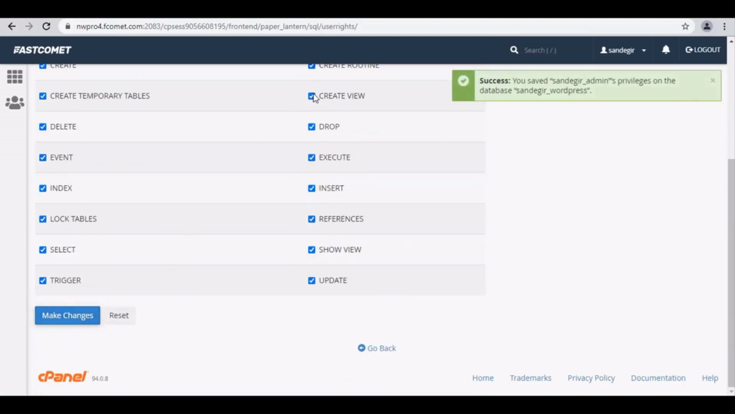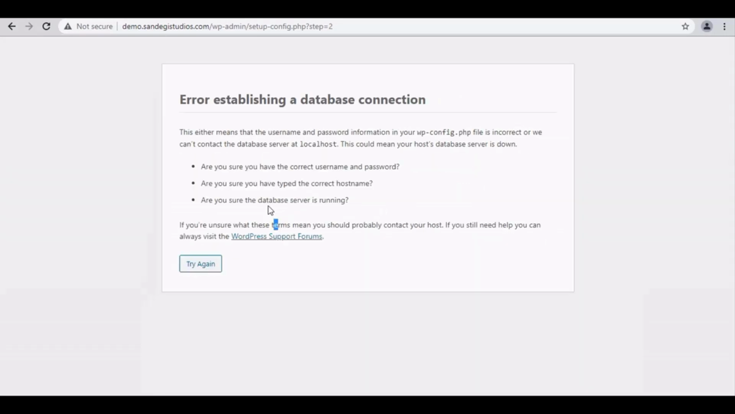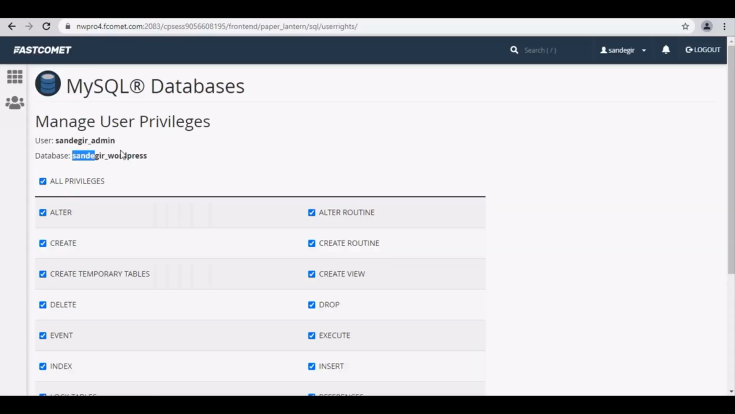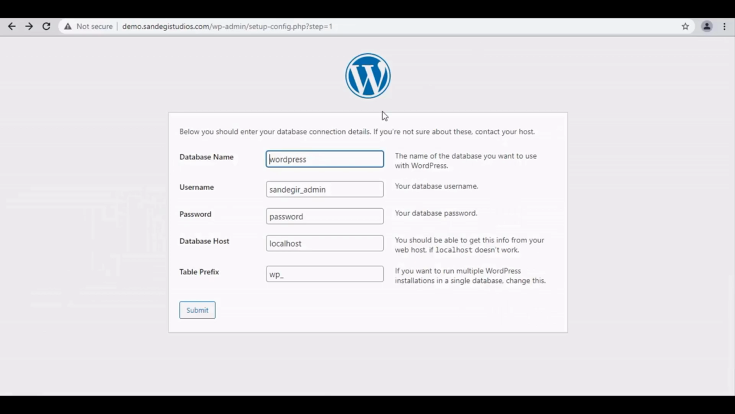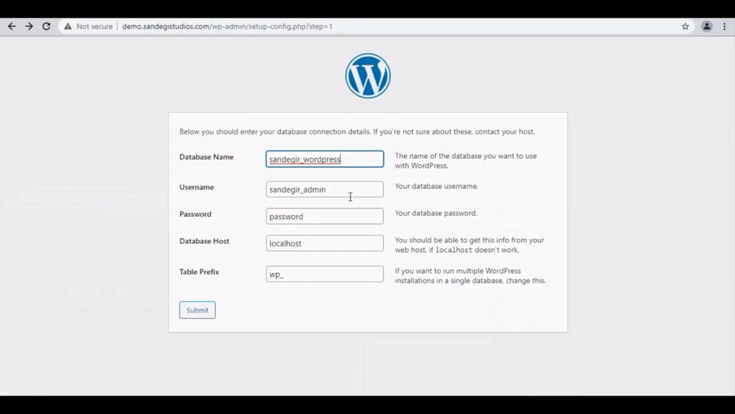Now go back to WordPress panel and here enter your username, password, host and table prefix is already filled and submit. So for error check again all the details, click on Try Again. From Cpanel, copy database and enter database on WordPress panel. Then copy username and paste it here as well. Then enter your password and again submit.